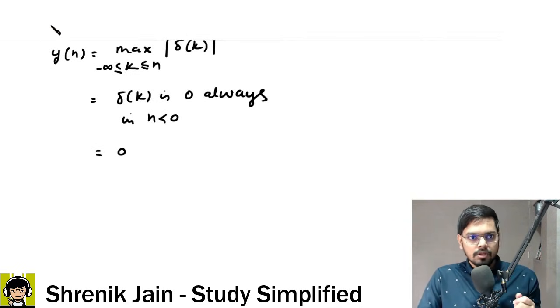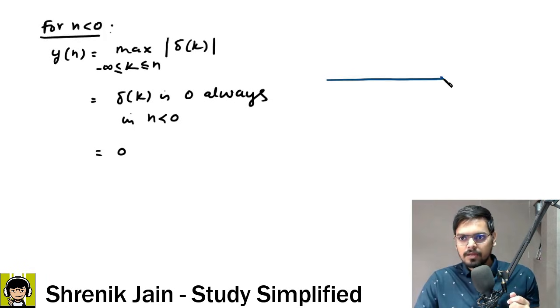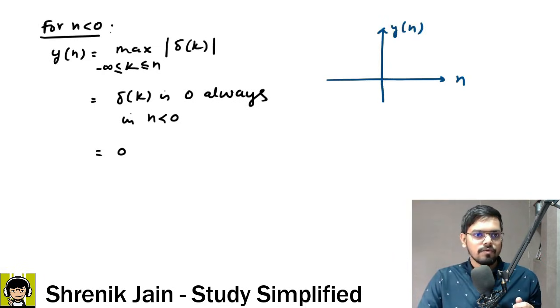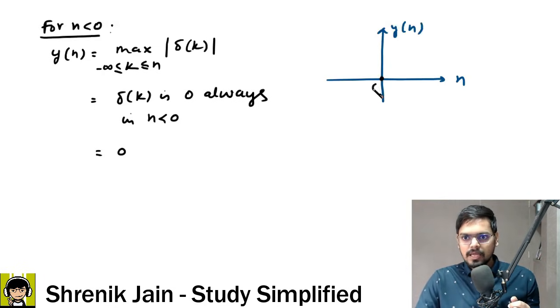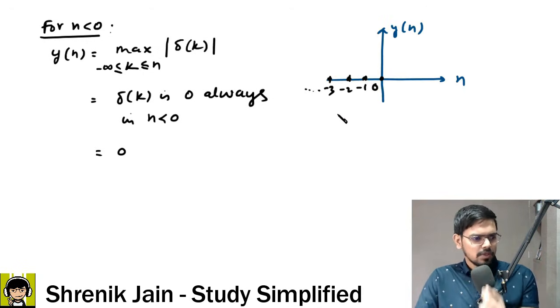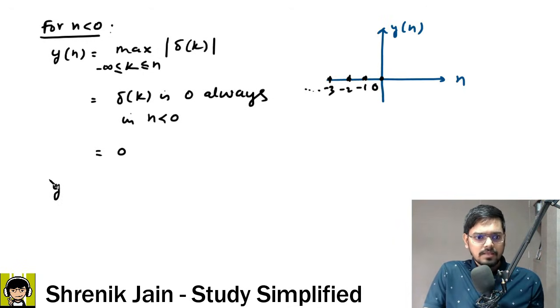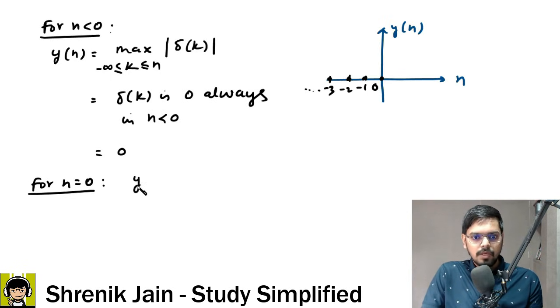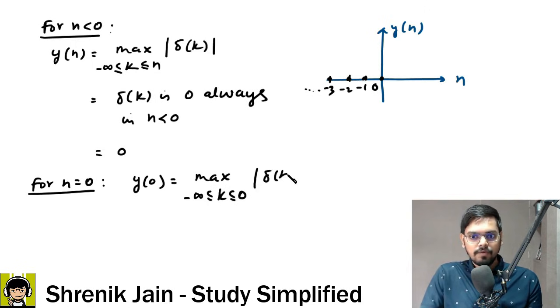When I am trying to draw the plot of y of n, if this is n, this is the amplitude of y of n, it is very much clear now by the calculation. If this is n is 0, the negative side n is minus 1, n is minus 2, n is minus 3, and so on, everywhere the amplitude is 0. What about at n is equal to 0? What is the behavior when I say for n is equal to 0? Then sir, this would be y of 0, that is equal to maximum minus infinity less than equal to k less than equal to 0, and then delta of k mod.